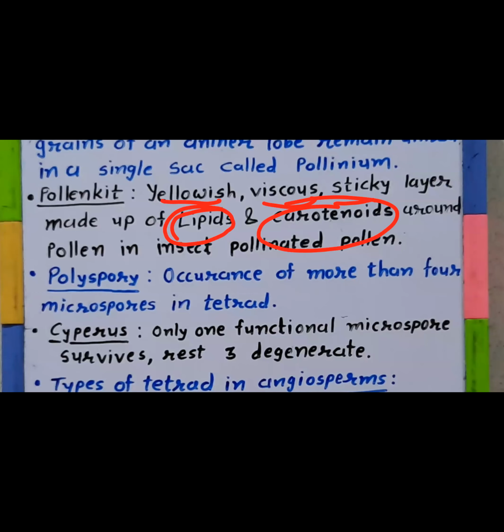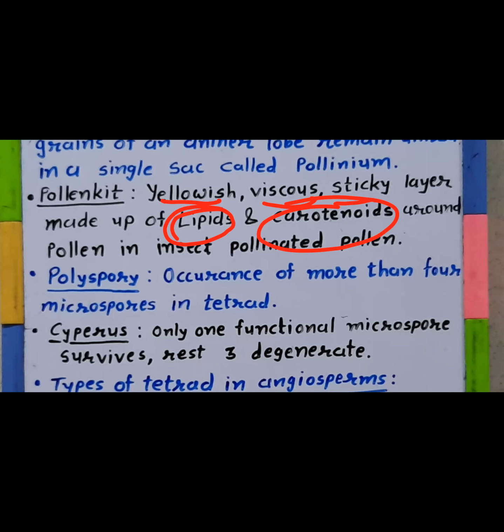In many plants, pollen grains are transmitted to the stigma with the help of insects. These insect pollinated plants make their pollen surface sticky. So around their exine, they have an additional sticky layer made up of lipids and carotenoids.